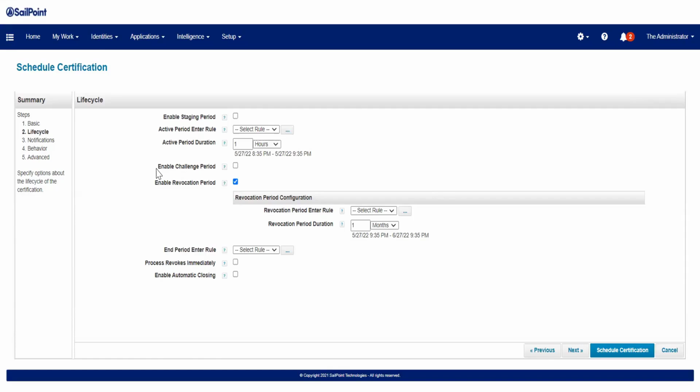What will happen? You will get an email notification immediately once I submit my decision. You'll get the email notification saying that your manager has marked these 2 accesses as revoke. Do you want to challenge? In that case, basically, you will receive an access review kind of work item in which you have to write your justification.